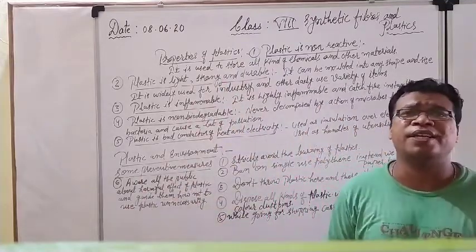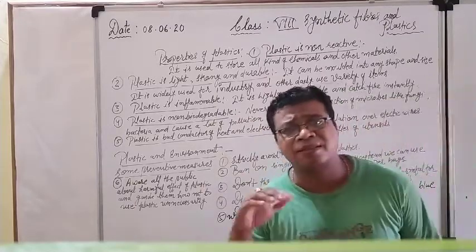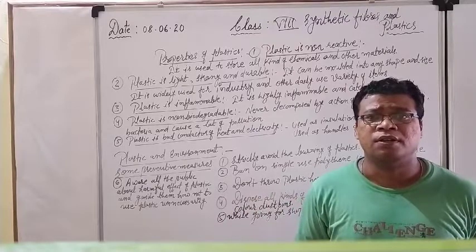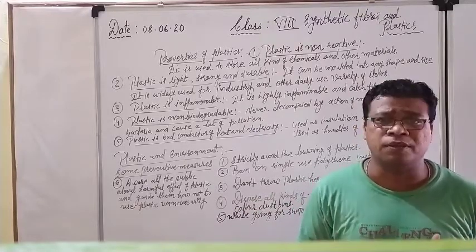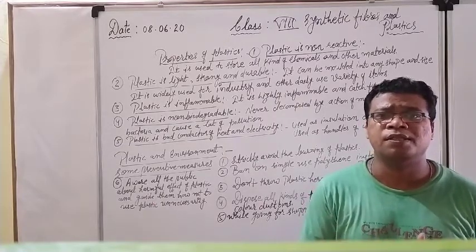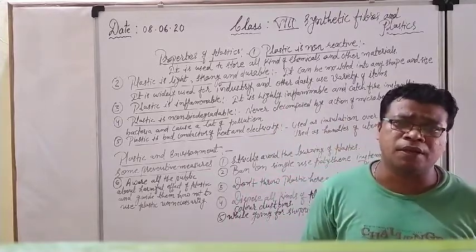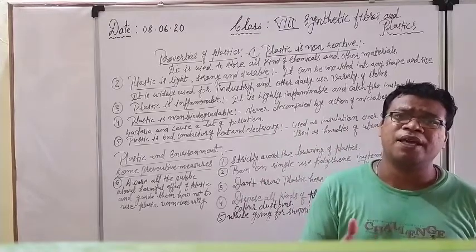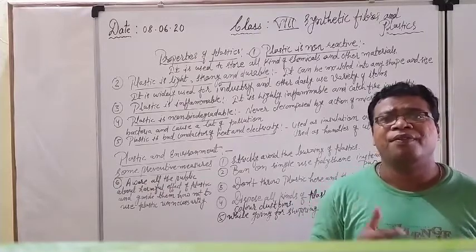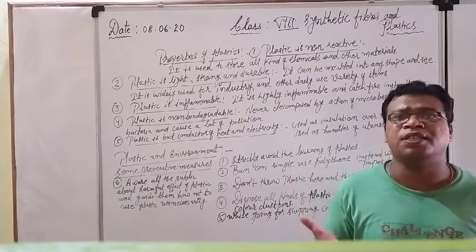One more property: plastic is cheaper as compared to other materials. Plastic is very much cheaper as compared to wood and other metals, and that's why we use all varieties of items made of plastic. For example, if I want to purchase a table, the table made of wood will be costlier as compared to a plastic table. The same is valid for a plastic stool or plastic chair. Their cost is very cheap, and that's why we can afford it and purchase it easily.